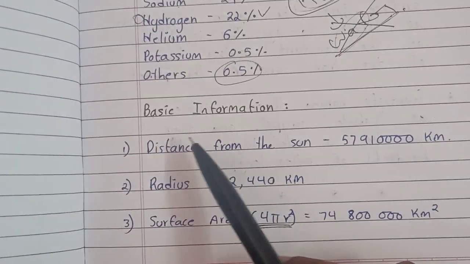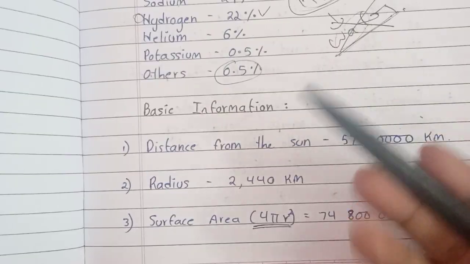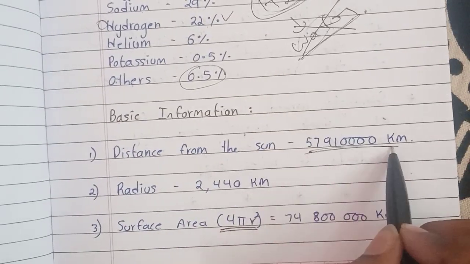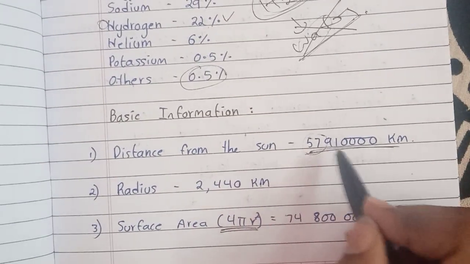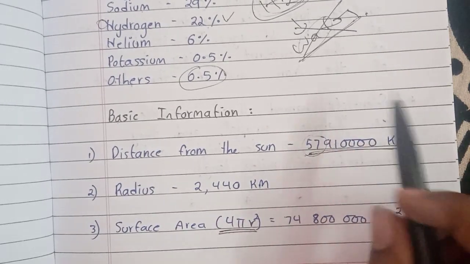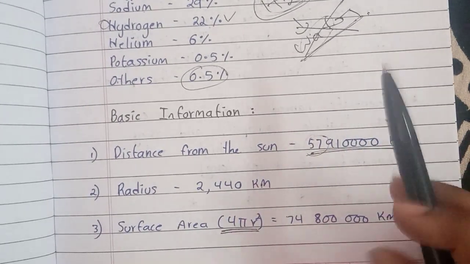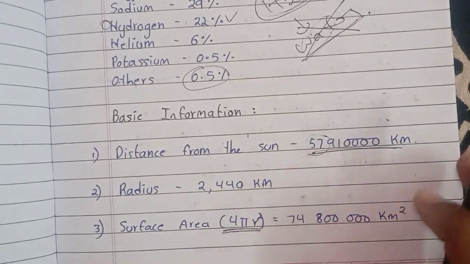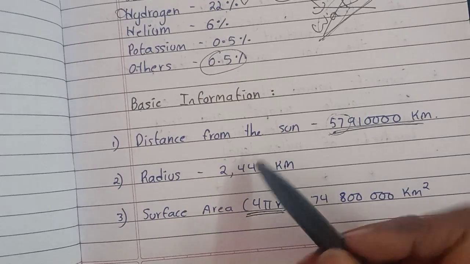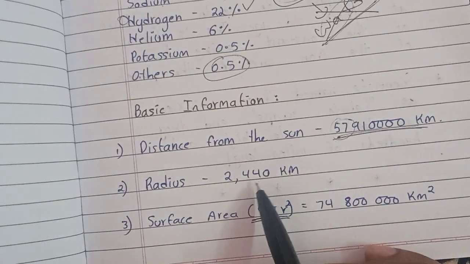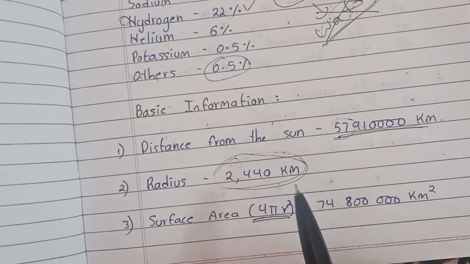Now here is some basic information about Mercury that you should know. Firstly, the distance from the sun is approximately this much, that is 57 million kilometers. You would see 57 and all the zeros, but I have given you the exact correct information, that is this. And the radius is 2440 kilometers. The radius is actually very small.